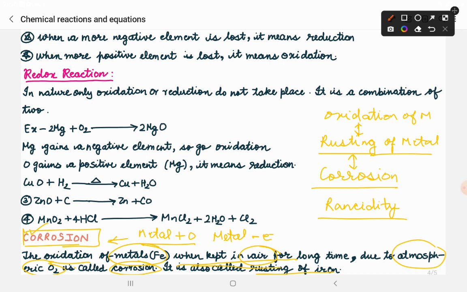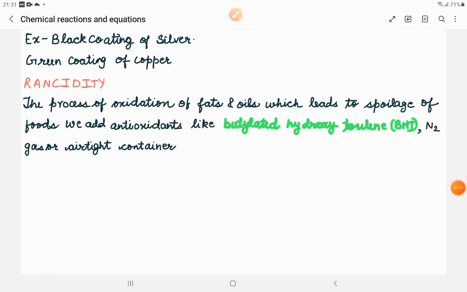So this is the oxidation of metal. So basically we have the metals, when they are kept for a long time in the open atmosphere, then the oxygen of atmosphere will react with the outer surface of that metal, and then it will oxidize that metal, and as a result the metal will start to corrode and start to destroy and become weak. This is known as the corrosion of metal, oxidation of metal, or rusting of metal. Okay, so this was the corrosion.